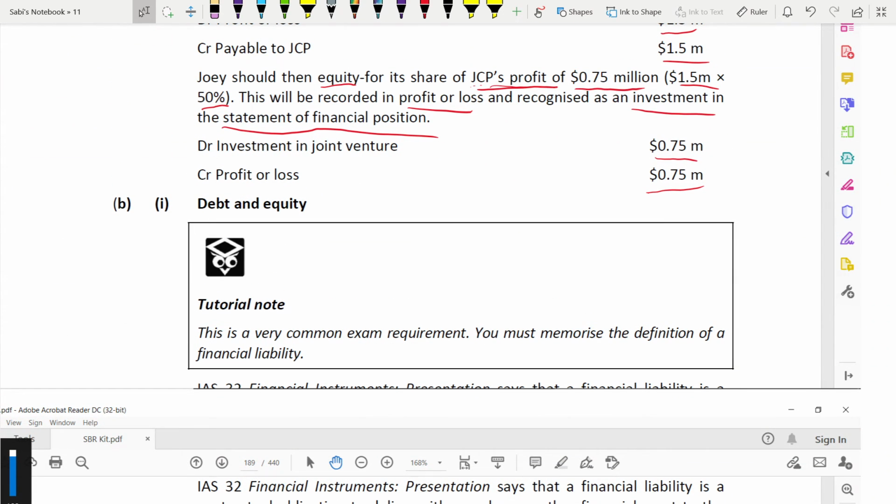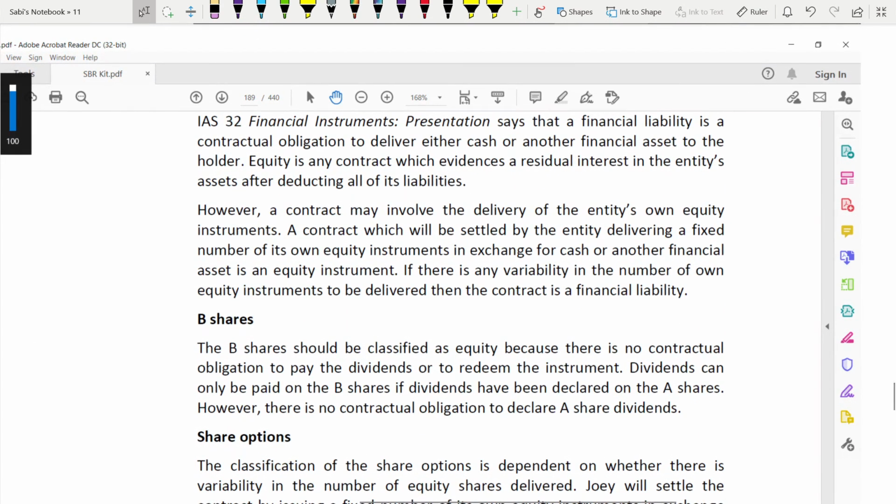So how are you going to answer? Debt and equity is the first thing. This is a very common exam requirement. You must memorize the definition of a financial liability, exactly as given in IAS 32. Already they have told you.